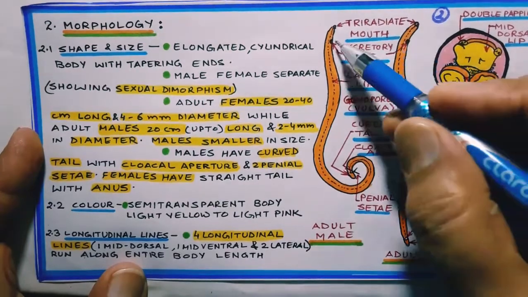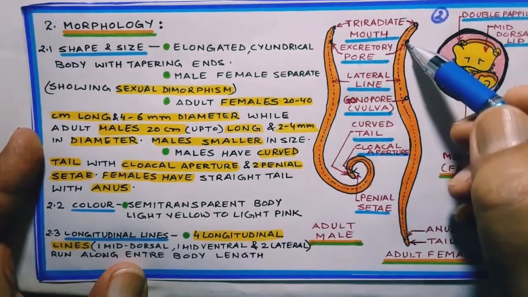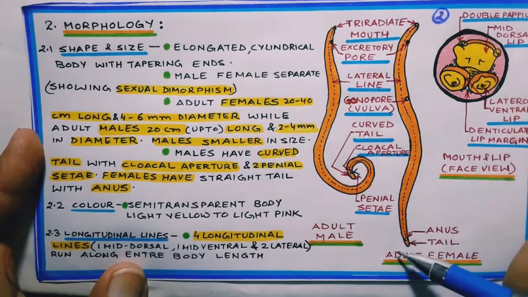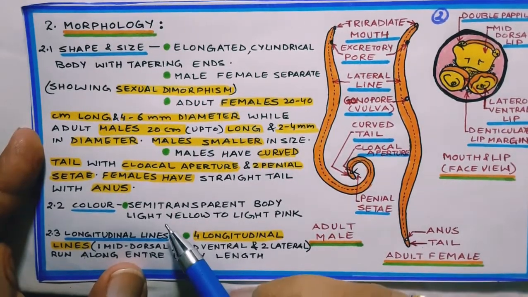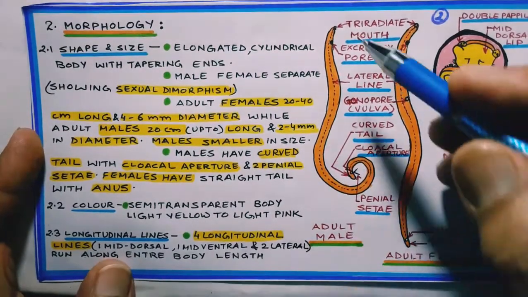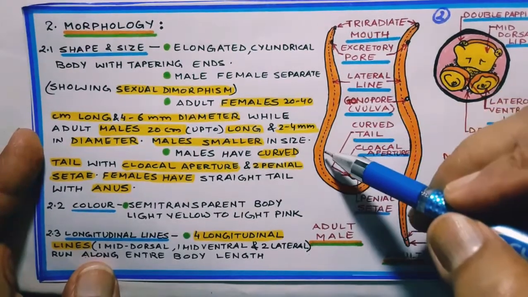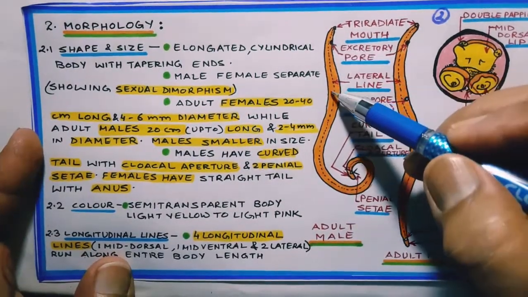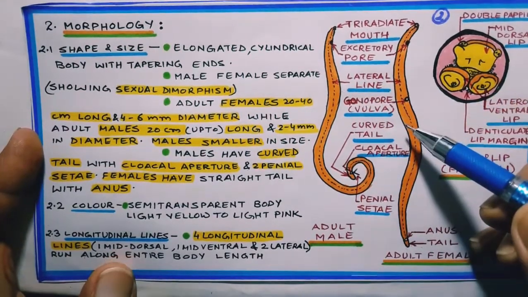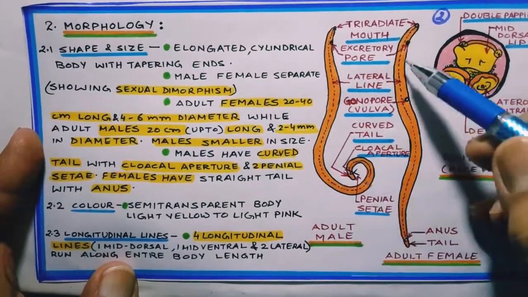All of them have excretory pore just below the mouth, at a very small distance from the mouth, and lateral lines are also visible in the body. They are usually light yellow to light pink in color, and these lateral lines which I mentioned earlier are 4 in number. One line is mid dorsal, that is in dorsal region. One line is found in ventral region and there are 2 lateral lines. One lateral line is shown here.